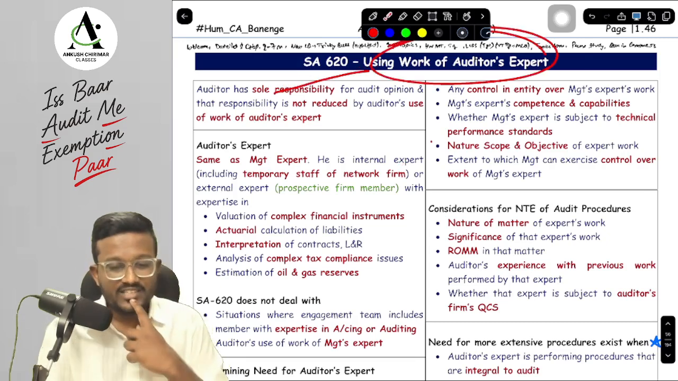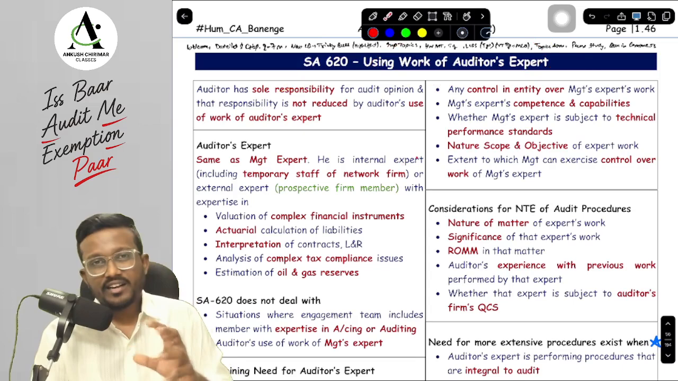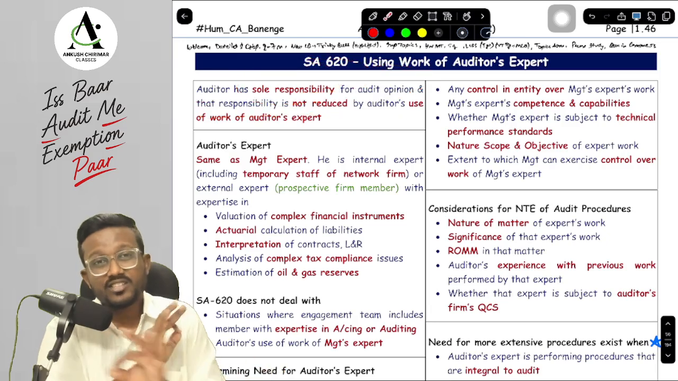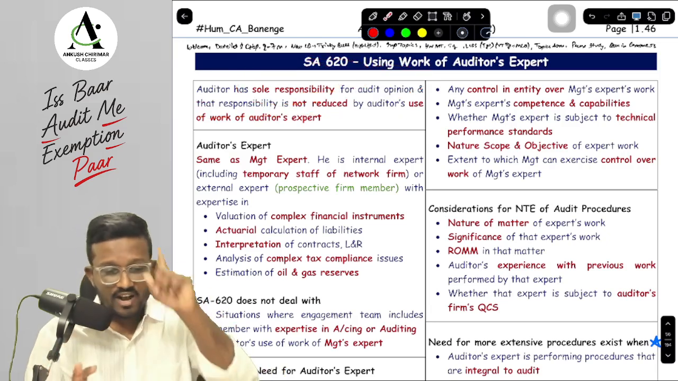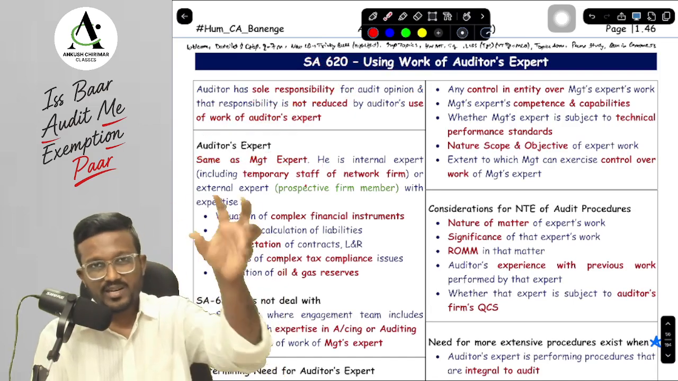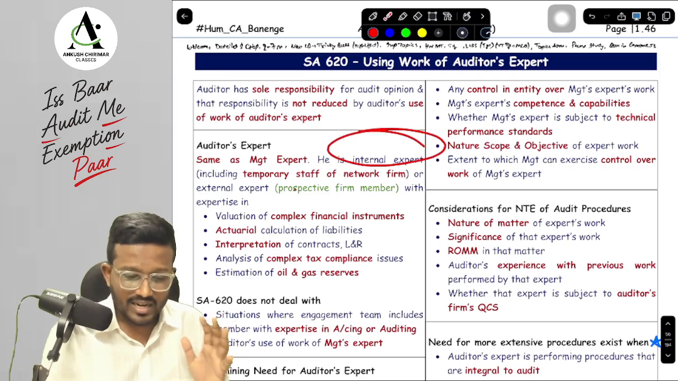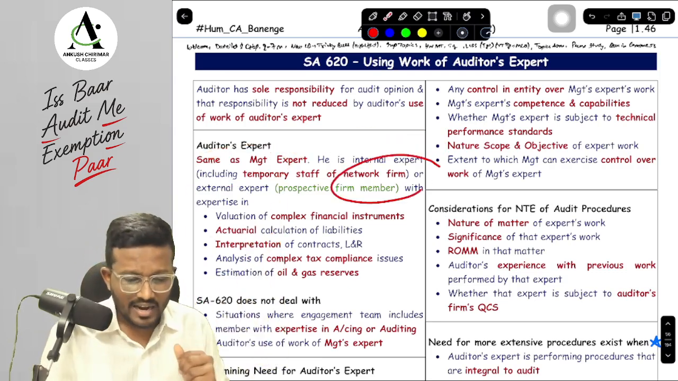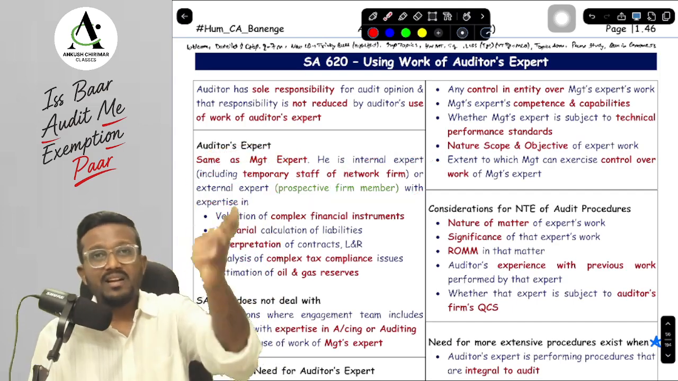So we are talking about SA 620, using the work of an auditor's expert. What are we talking about, sir? First of all, the sole responsibility for the audit opinion is yours, and that responsibility is not reduced by using the auditor's expert. Second thing, an auditor's expert is basically the same as a management expert, having expertise in a field other than accounting and auditing. He can be an internal expert, which means a temporary staff of the firm or a network firm, or he can be an external expert, like a prospective firm member.